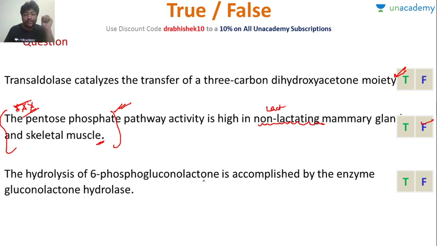Remember, good game. The hydrolysis of 6-phosphogluconolactone is accomplished by gluconolactone hydrolase. Is it true or false? The last question. Very good. All of you have got all the questions correct. So this brings us to the end of our class.